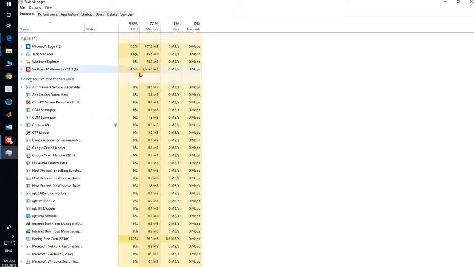Okay, maybe 3855 MB is used, and it is still moving forward very fast. It is about 3.8 GB used, and the total RAM size is 8 GB.